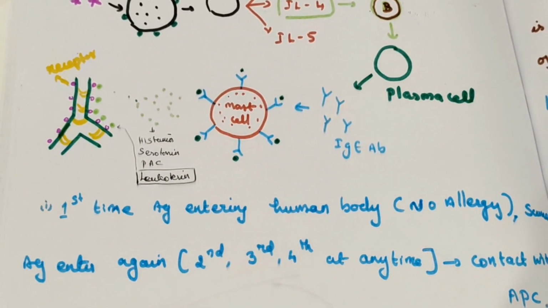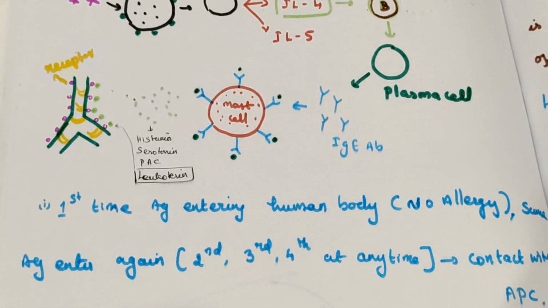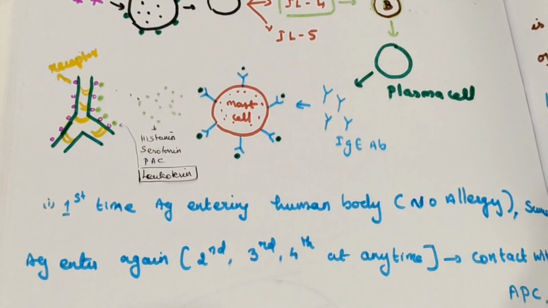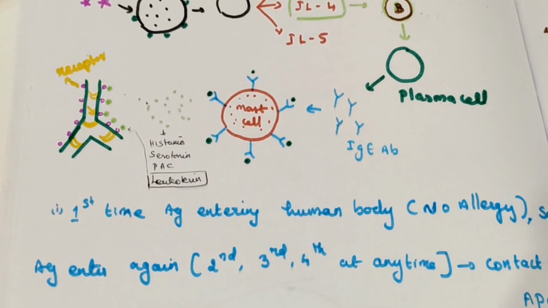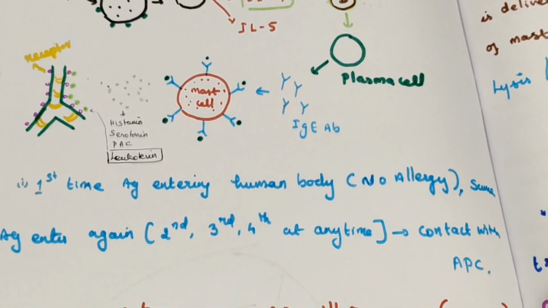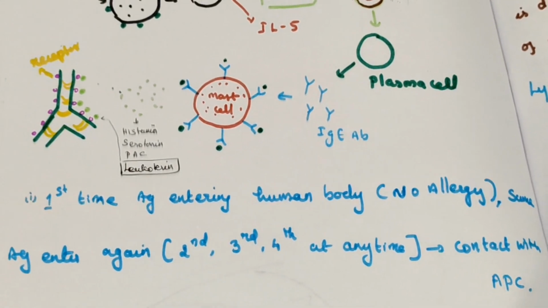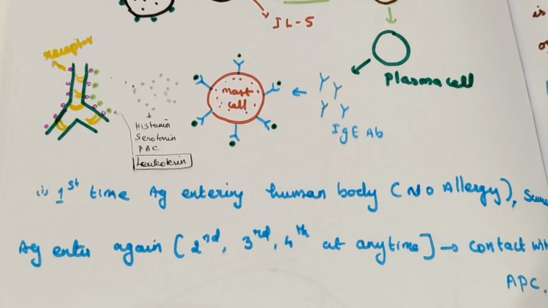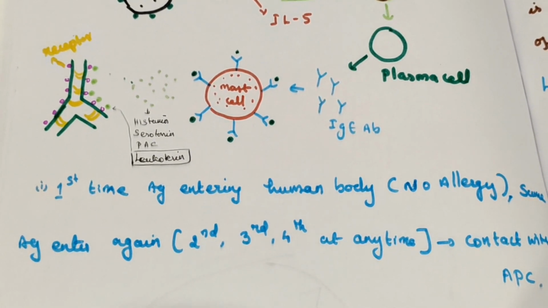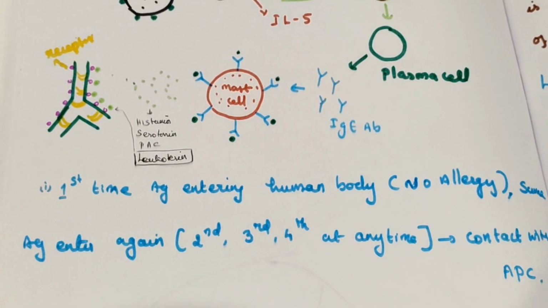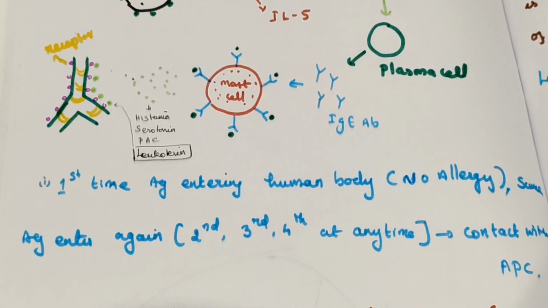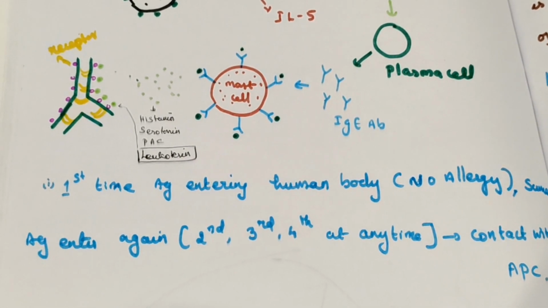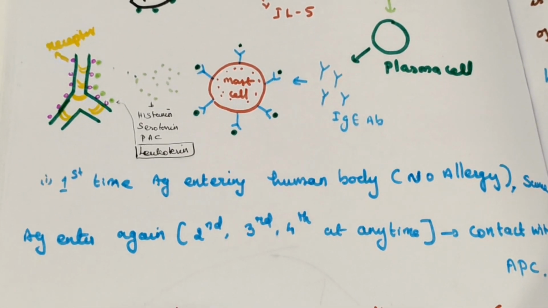Even after many years, the body will recognize it. They will not follow the process again and go directly to the antibody. This is not free antibody; this antibody is present on the surface of the mast cell.